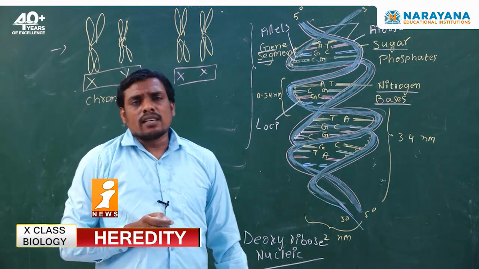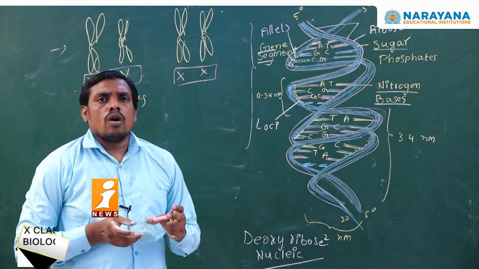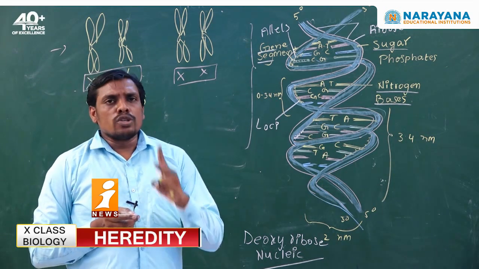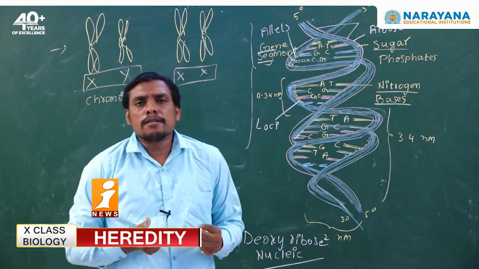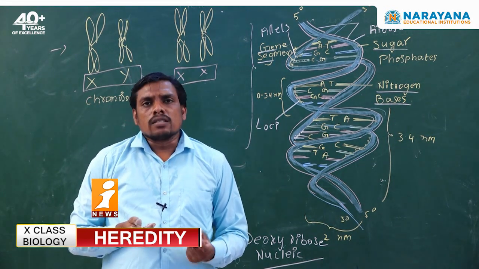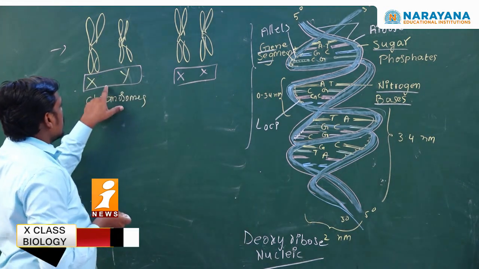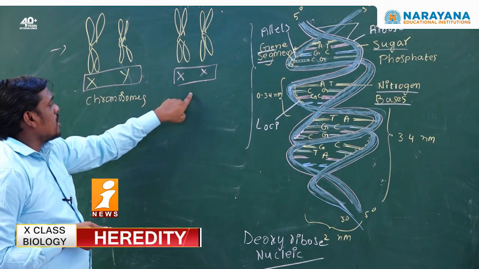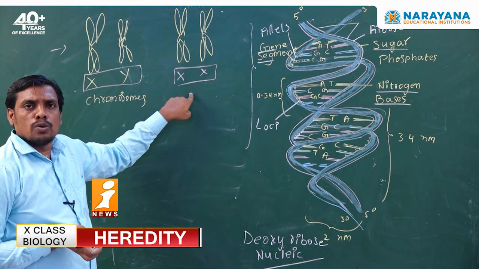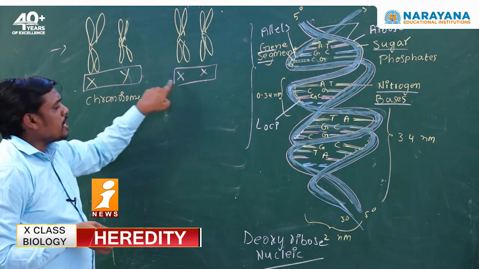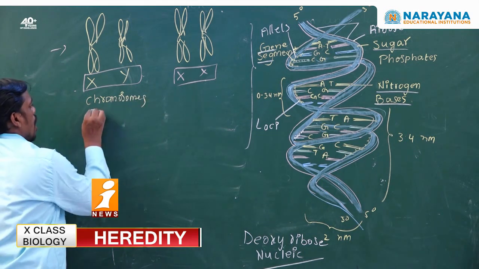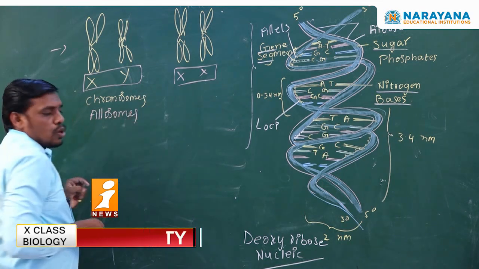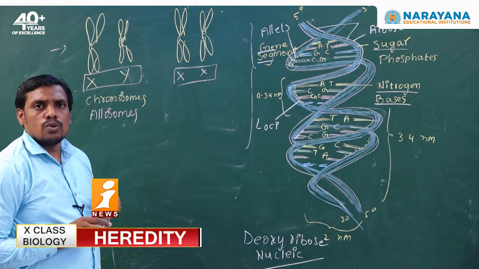As per Walter Sutton and Thomas Hunt Morgan, they identified two different types of chromosomes. I have drawn the two different types of chromosomes that were explained by them. The first set is XY chromosomes, and the second set is XX chromosomes. These two different types of chromosomes are called allosomes. So, they are very good examples of allosomes.